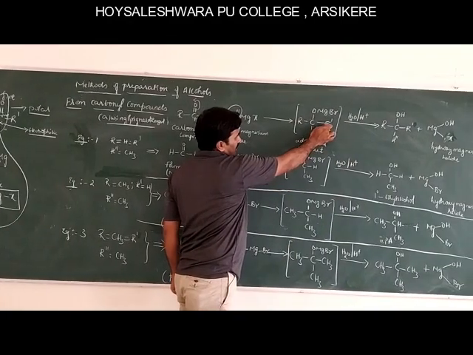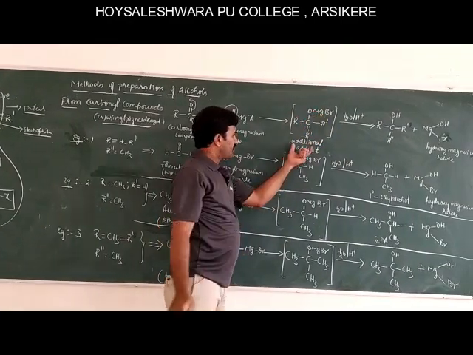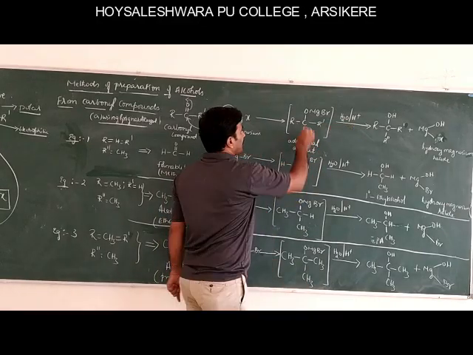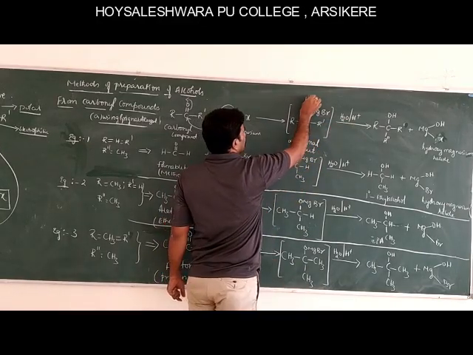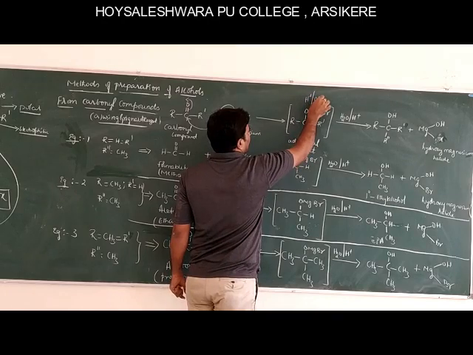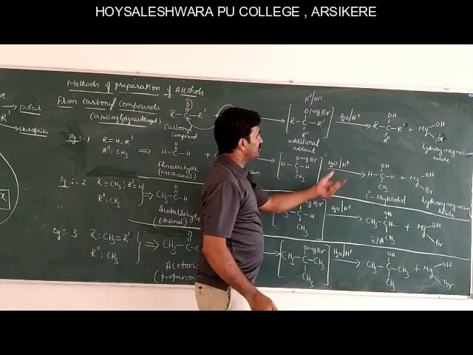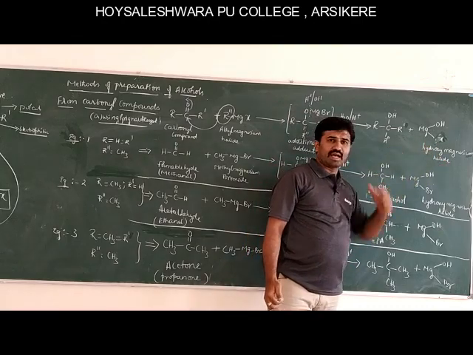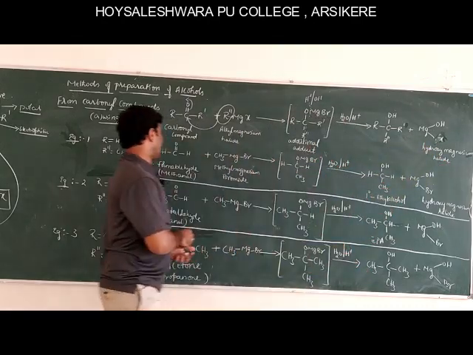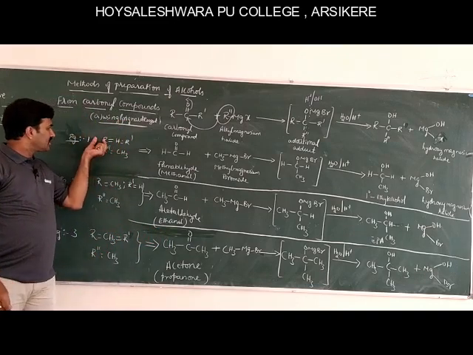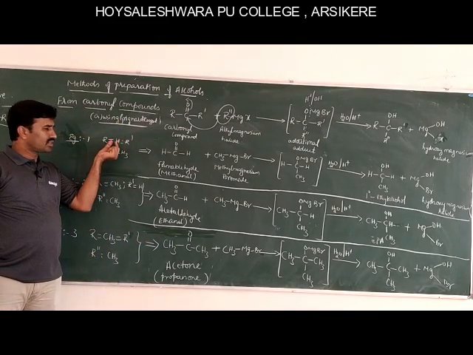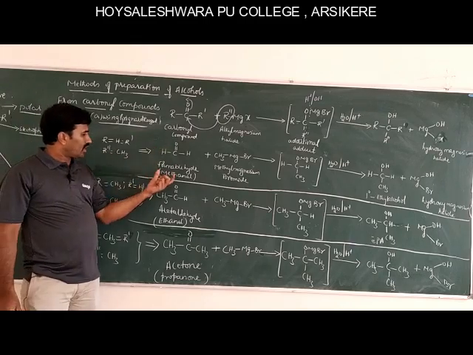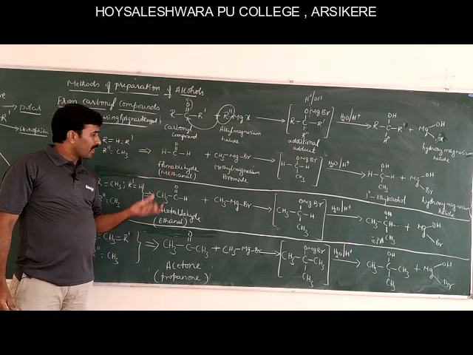Totally R C R dash R double dash O MgBr. It forms an addition product. This upon hydrolysis forms an alcohol and hydroxy magnesium halide. See example. If R is equal to H, R dash is equal to H, R double dash is equal to CH3, the compound becomes formaldehyde.